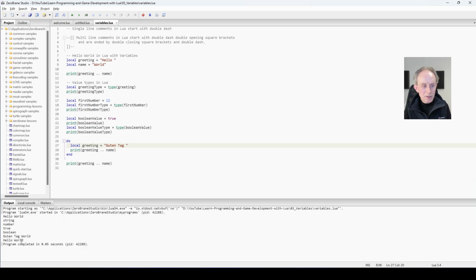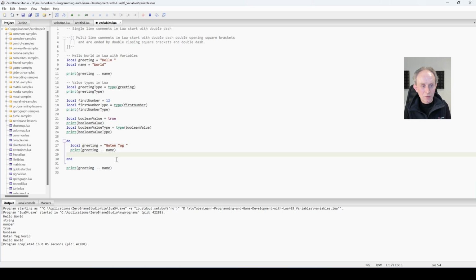So now if you look at the last two lines of the output, the first one is Guten Tag world, which is what we expected. But look what happens when this goes out of scope. We revert to the variable that was shadowed, and then we get hello world again. So the key point here is this local variable greeting only exists inside this code block. Because it has the same name as this local variable, it simply shadows it.